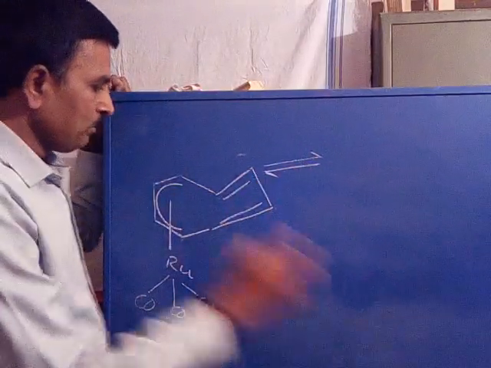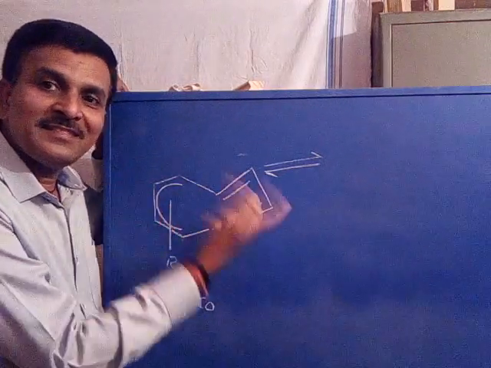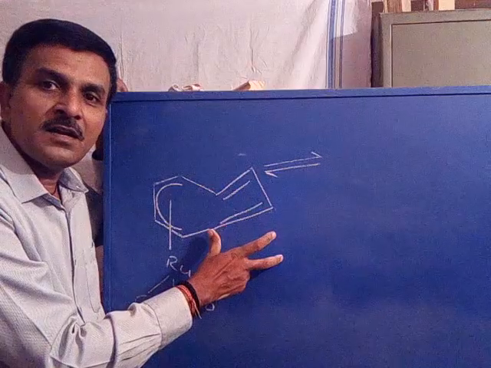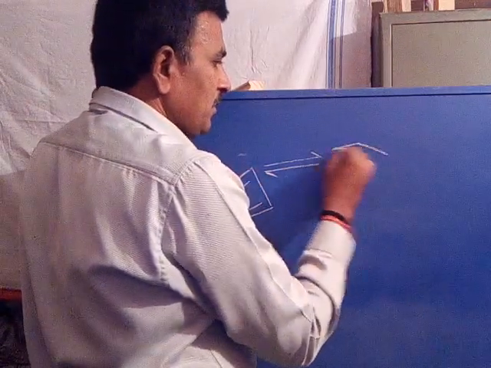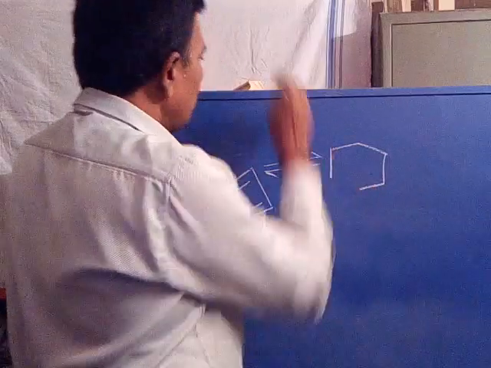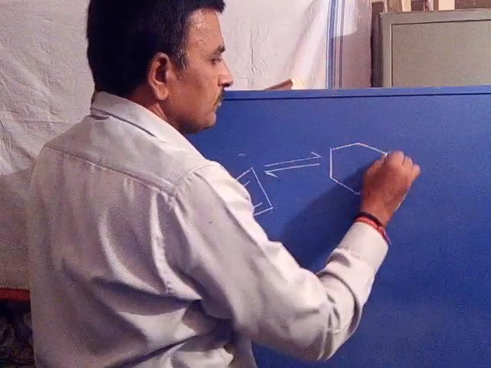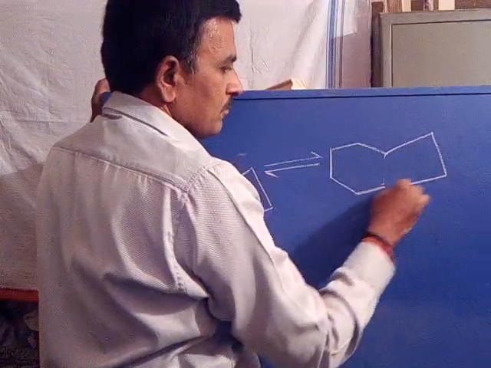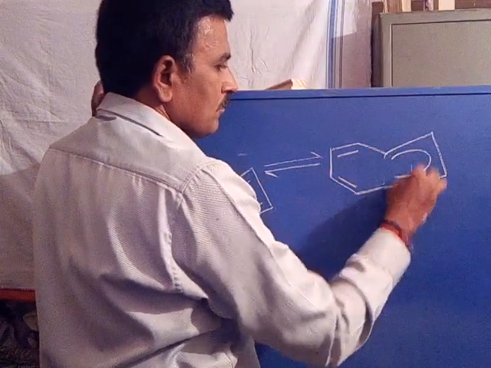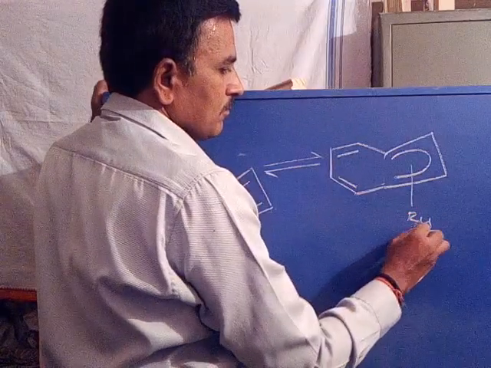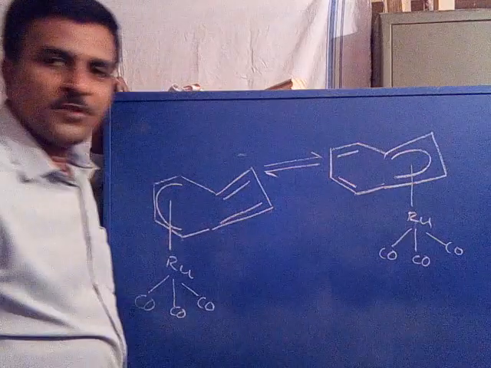That is, the first set of 4 carbons is rapidly exchanged with the second set of 4 carbons, so that you observe the difference.